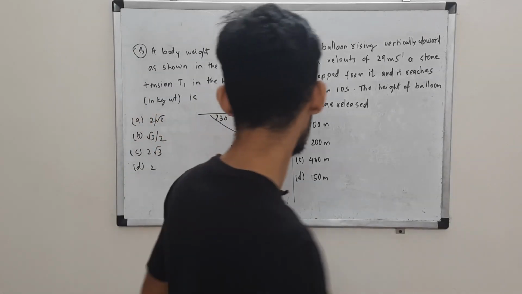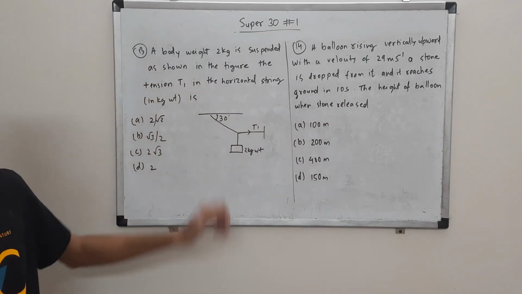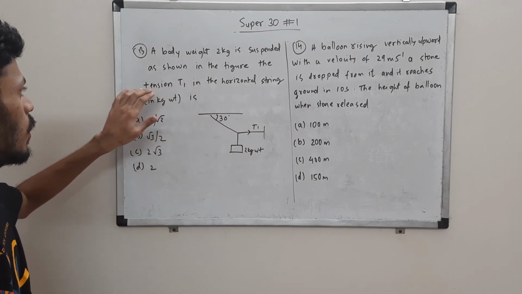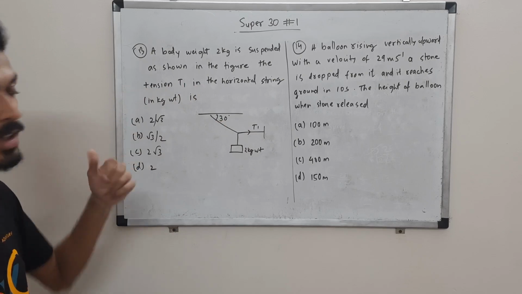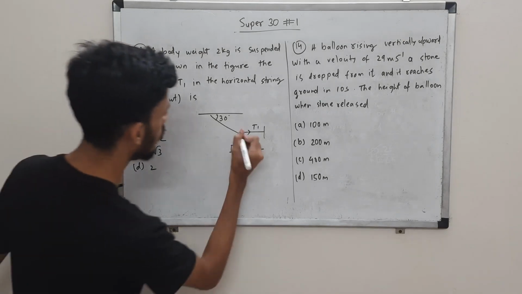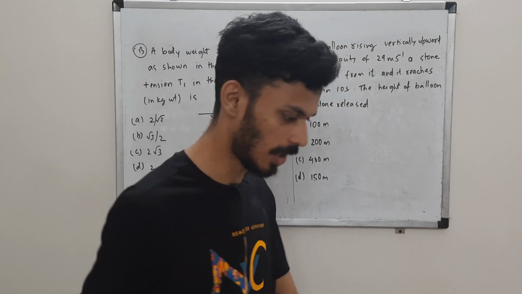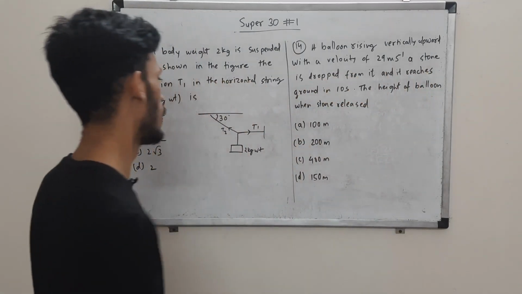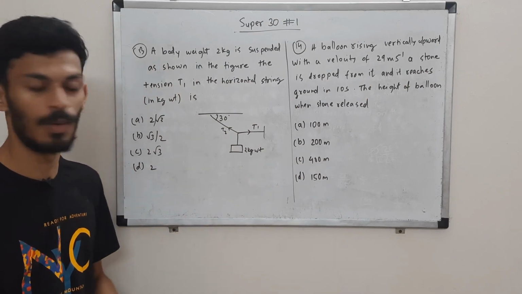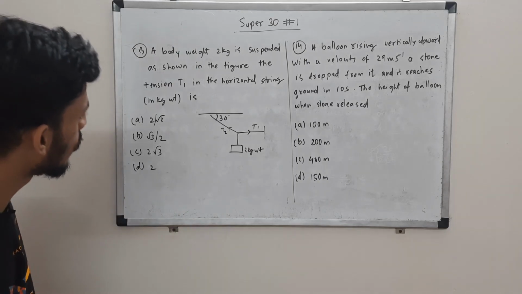13 and 14. Question 13, we are given a body of weight 2 kgs. Okay, it is suspended as shown using two strings, T1 and T2, and this also another string. So the tension T1 in the horizontal string, that is what you are supposed to find. You are supposed to find the value of this T1. Okay, here it will be T2, although it was not given in the question, but those are two different strings. Okay, for a different string the tension is different. Okay, so here you can see that it is a balanced system. The system is in equilibrium. A question based on equilibrium: keep calm and balance the forces. Okay, so that is what we are going to do over here.